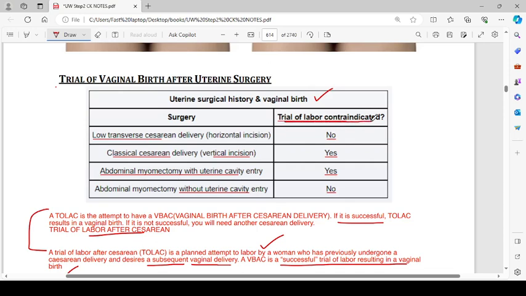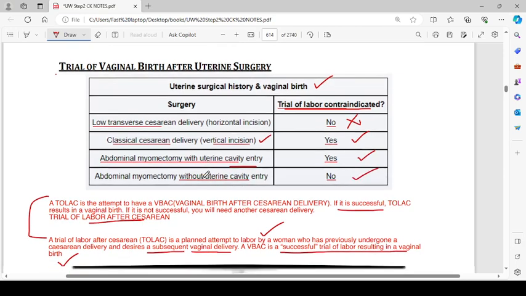So, trial of labor contraindications. Trial of labor is not contraindicated if we gave a horizontal incision. Trial of labor is contraindicated if we had a classical cesarean delivery, vertical incision. So if there is one classical C-section, then all the subsequent pregnancies should be C-section. Abdominal myomectomy with uterine cavity entry: yes, it is contraindicated. And abdominal myomectomy without uterine cavity entry, then it is not contraindicated. Then you can proceed with that.